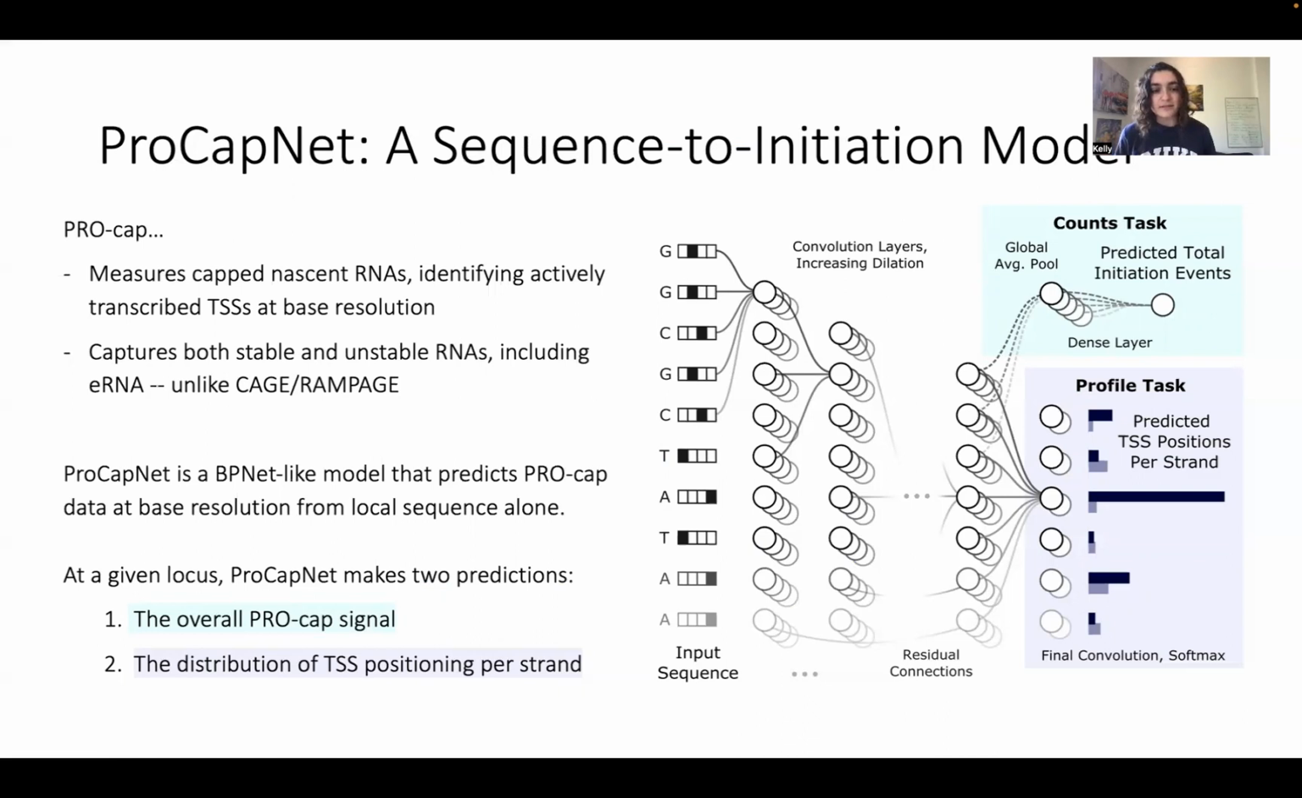ProCapNet is a BPNet-like model. It has two tasks, notably. The first is what we call the counts task, which predicts just the overall ProCap signal in a given locus, sort of akin to intrinsic promoter strength in a way. And then the second task measures the distribution of TSS positioning per strand. So this is the base resolution aspect of the model.